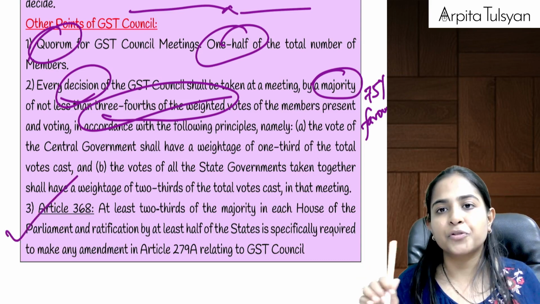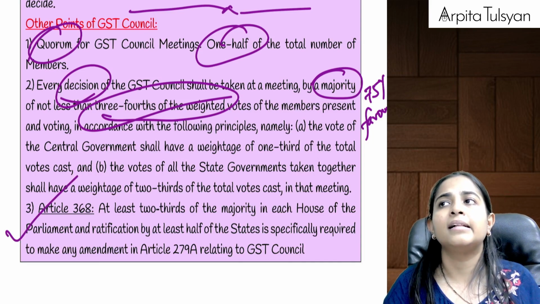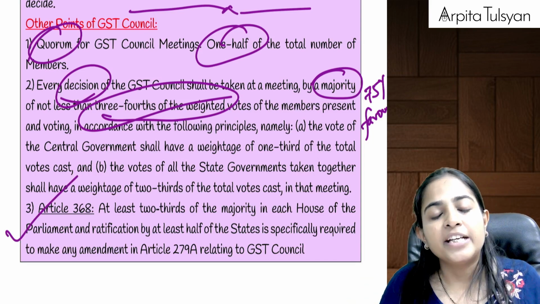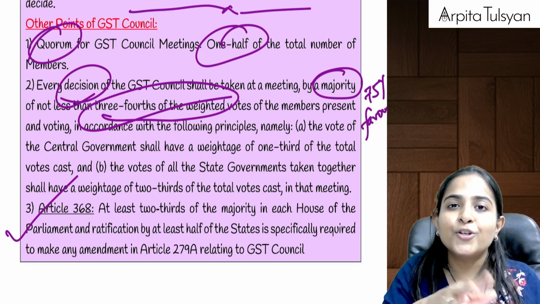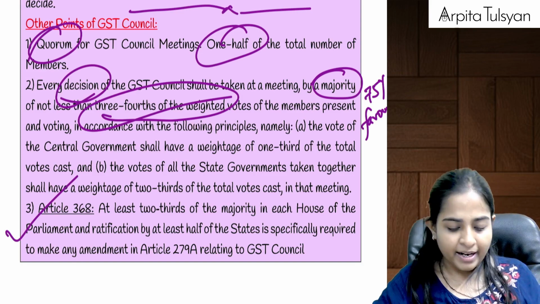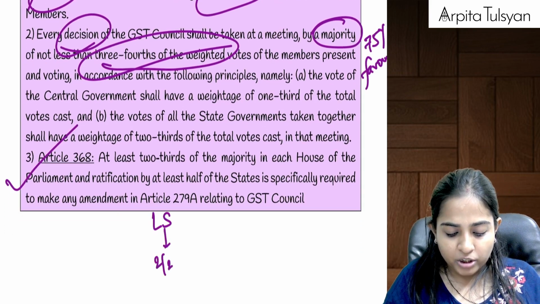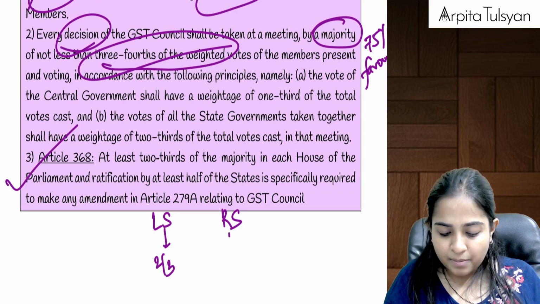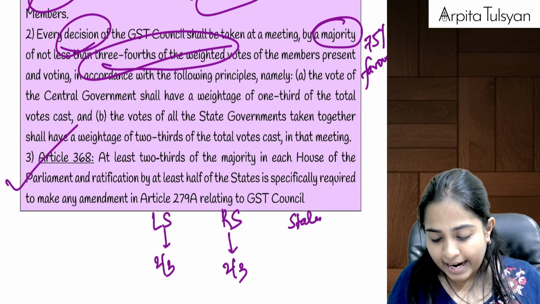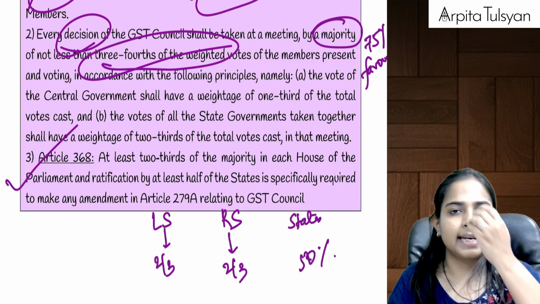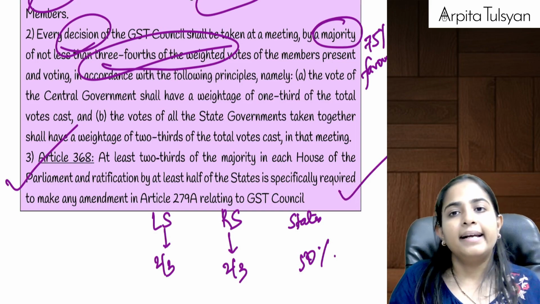And the last one is Article 368. This is not a new article, but it says that if you want to make any changes in the constitution of the GST Council, that can be done by 3 levels of approval. First, go to the Lok Sabha and take 2/3 members' approval. Then go to the Rajya Sabha, take 2/3 members' approval, and then go to the states. At least 50% of the states should say yes, and only after that can the changes be made.